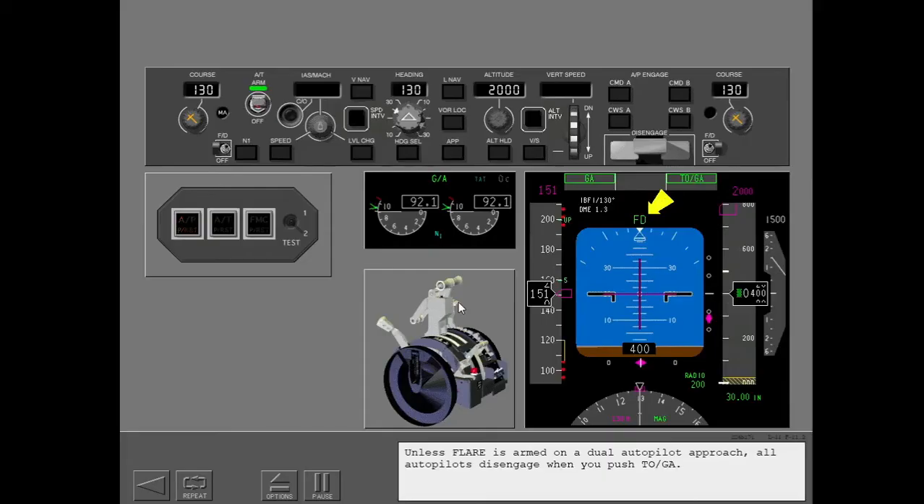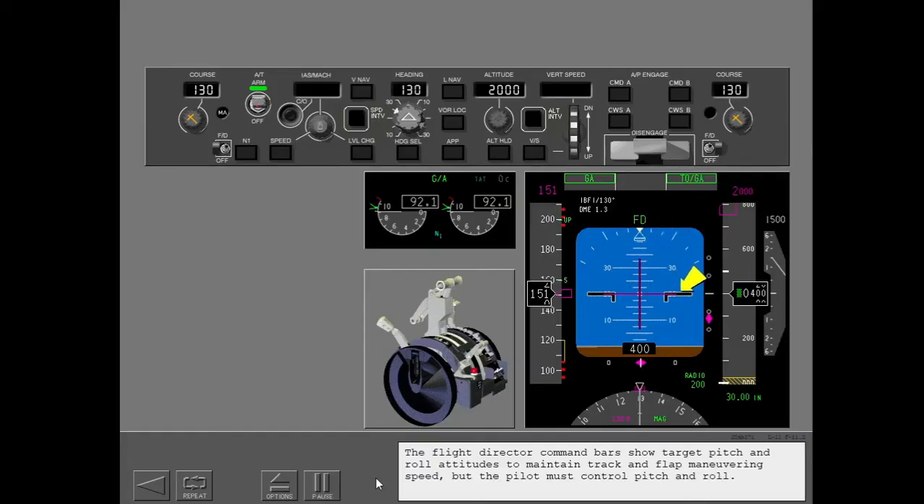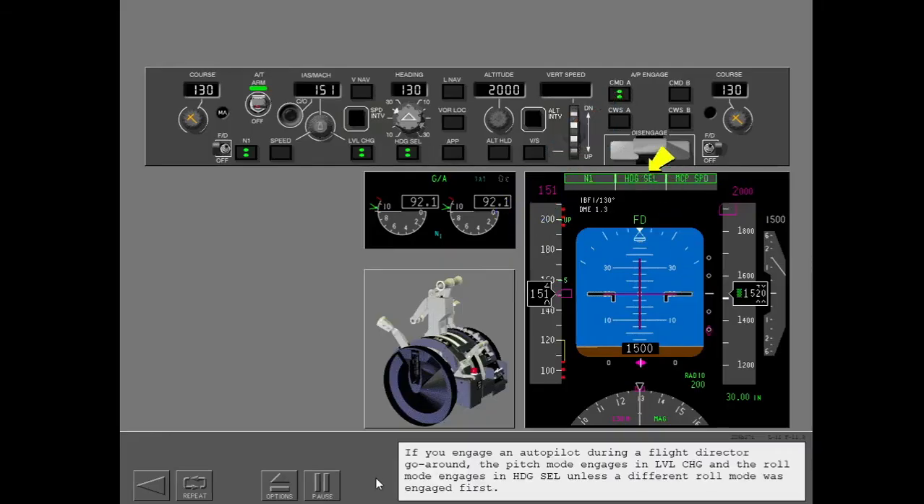Unless flare is armed on a dual autopilot approach, all autopilots disengage when you push toga. The Flight Director command bars show target pitch and roll attitudes to maintain track and flap maneuvering speed, but the pilot must control pitch and roll. If you engage an autopilot during a Flight Director go-around, the pitch mode engages in level change and the roll mode engages in heading select, unless a different roll mode was engaged first.